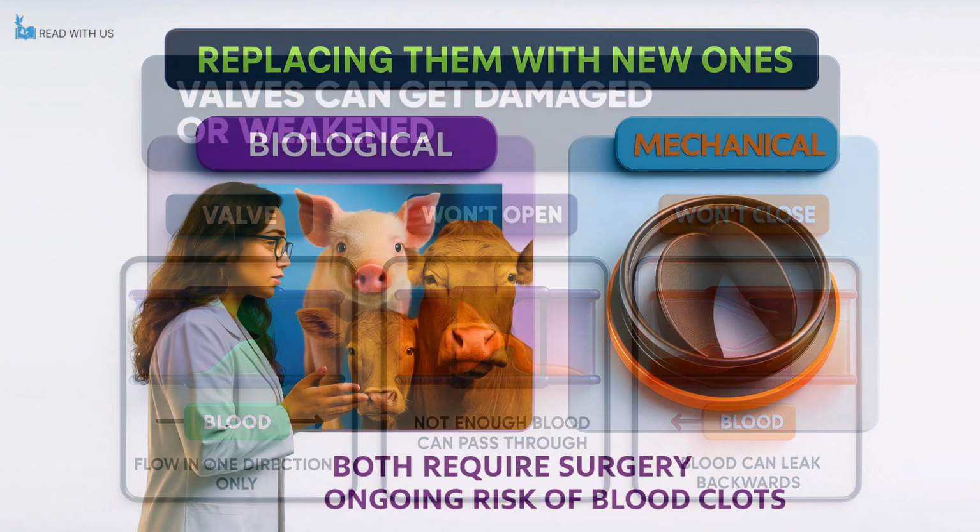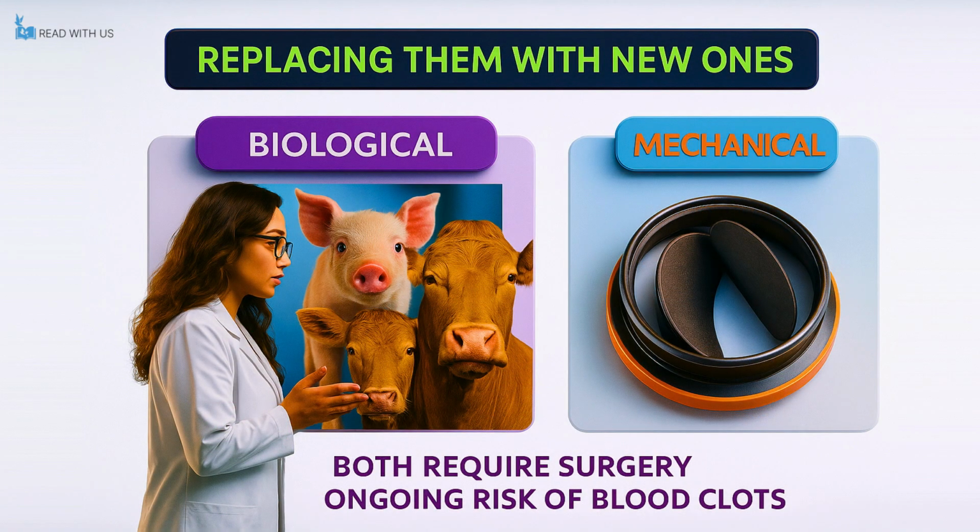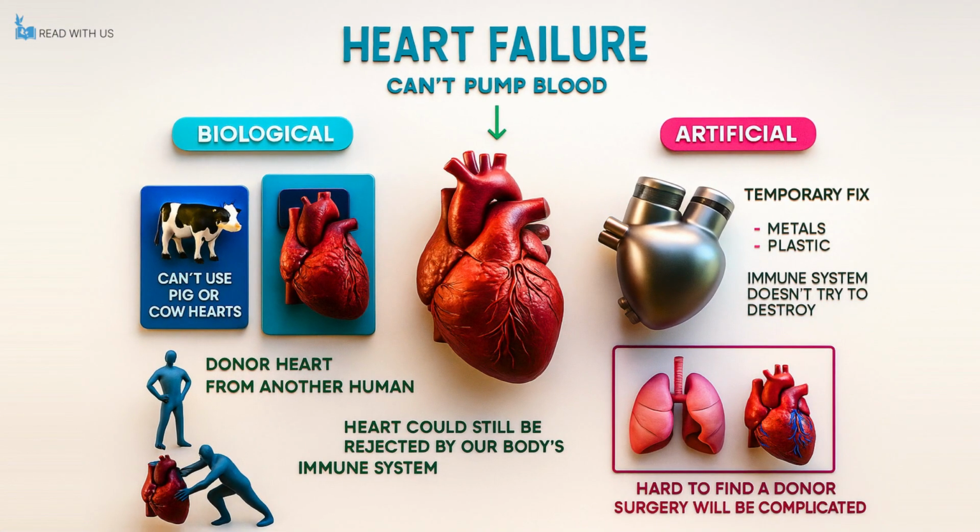Faulty valves can be treated by replacing them, and these replacement valves can be either biological, made from animal tissue such as that of pigs or cows, or mechanical, made from synthetic materials. Regardless of the type, valve replacement requires surgery and carries risks, including the possibility of blood clot formation around the new valve. If heart function becomes severely impaired and the heart can no longer pump blood effectively around the body, a person may be diagnosed with heart failure. At this advanced stage, medications can provide some relief, but the only definitive treatment is to replace the failing heart.